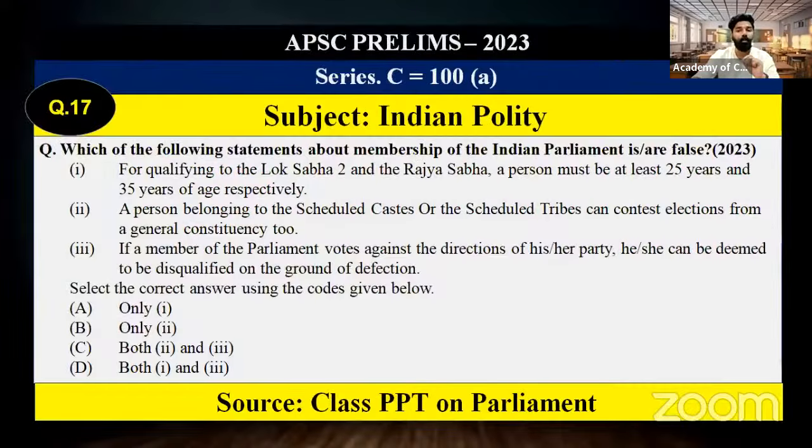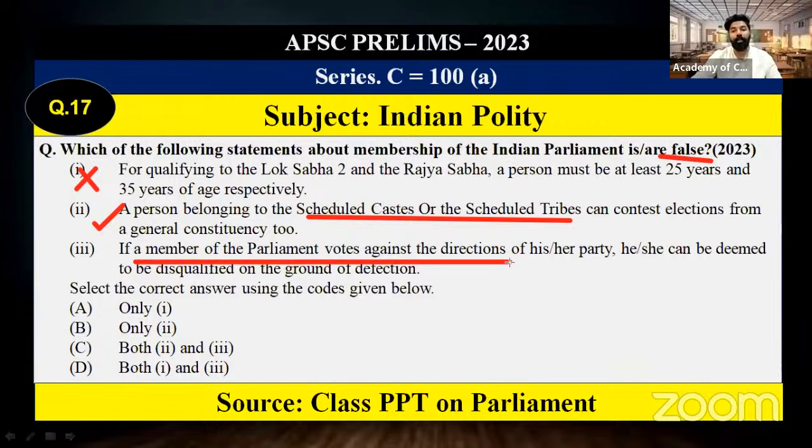So statement 1 is wrong, and here the question is asking for the wrong statement. Statement 1 is wrong because 35 is not the correct answer. A person belonging to a scheduled caste or scheduled tribe can contest in the general category. That is also correct. Even though there is special reservation for SC and ST, if a particular seat is reserved for SC and ST, only they can contest. But they can also contest in the general category seats.